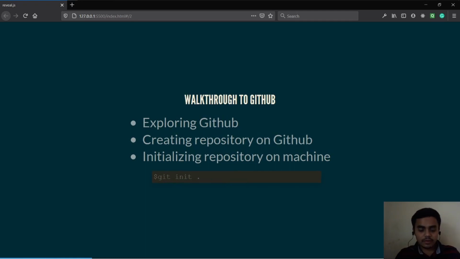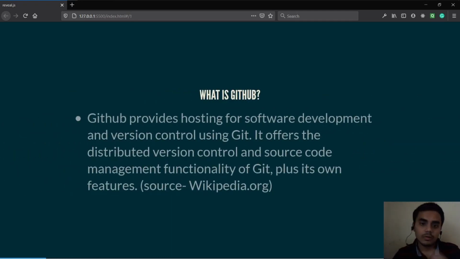Now, I want to talk about why it is so important to learn Git and GitHub. If you look around on the internet, you will see that everyone is talking about Git and GitHub, and it's essential. When we join a company, thousands of folks are working on the same piece of code, the same piece of software, the same piece of functionality. Even before COVID GitHub was used, but after COVID people are working remotely.